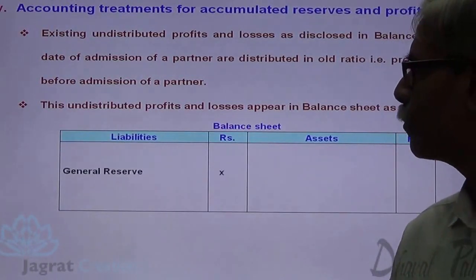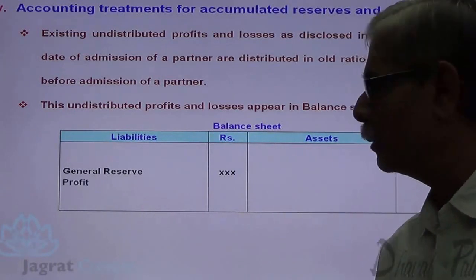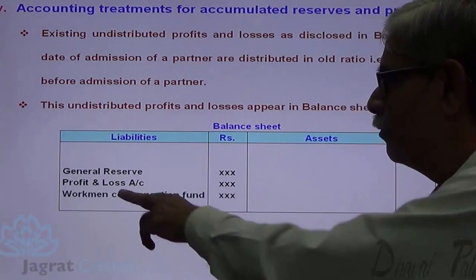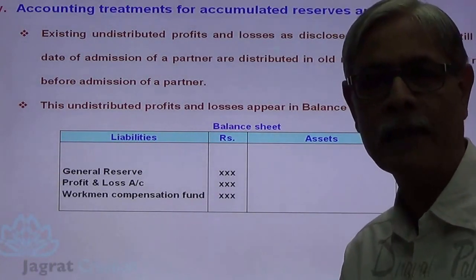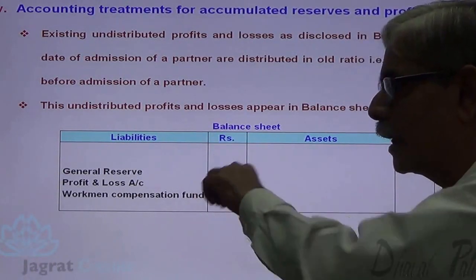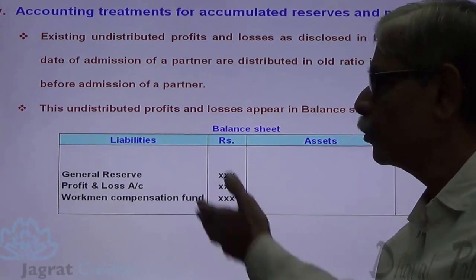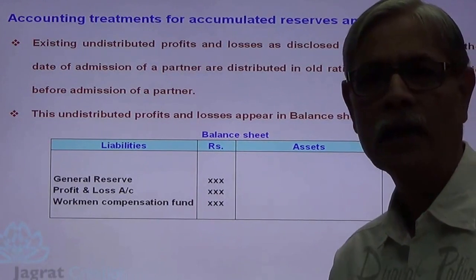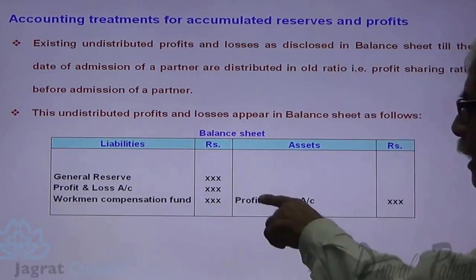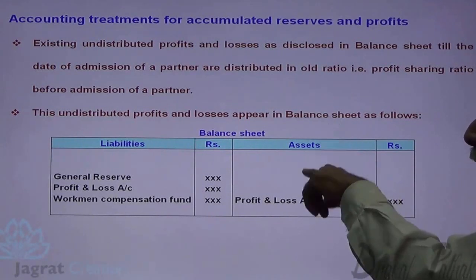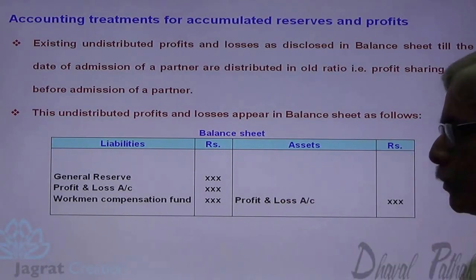Just observe. General reserve appears on the liability side. Profit and loss account credit balance appears on the liability side. Workmen compensation fund without liability appears on the liability side. All are accumulated profits. Capital reserve, if at all there, is also undistributed profit. Similarly, profit and loss account debit balance, if at all there, appears on the asset side; this is an instance of loss.